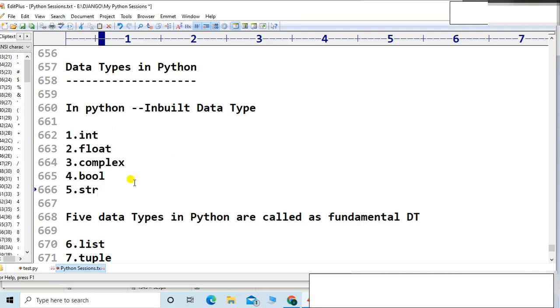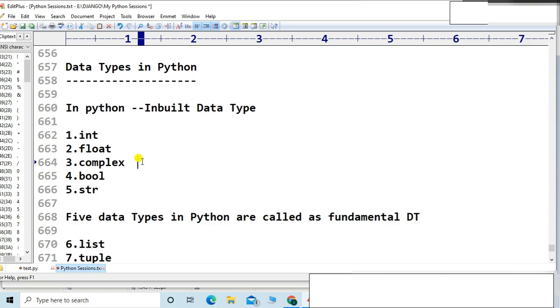Now, if you compare the data types with other languages, complex is a new type of data type introduced in Python. It is not in Java, and it is not in C. So what exactly is the complex data type? Suppose you want to perform a mathematical operation where the imaginary part and real part concept is there.